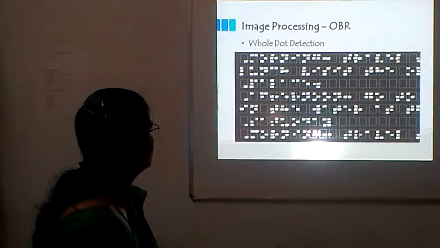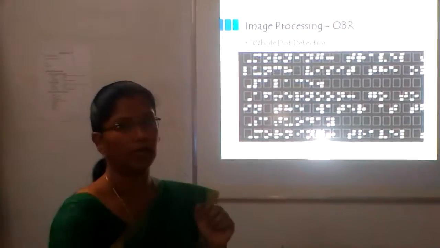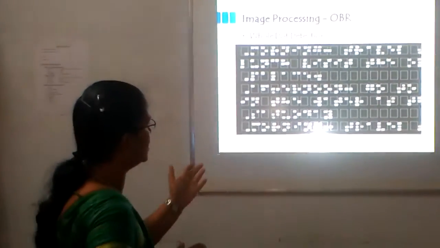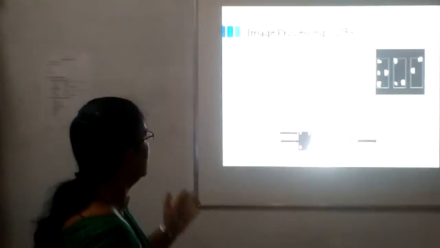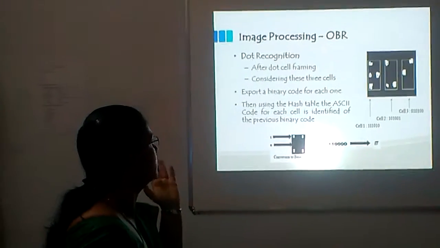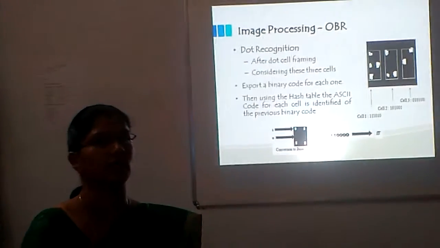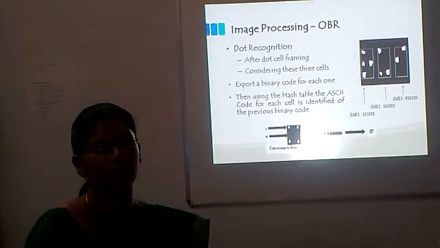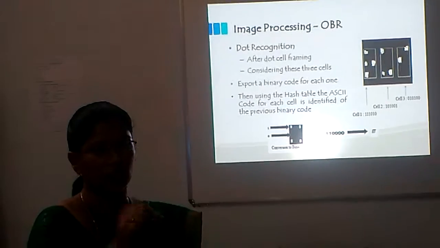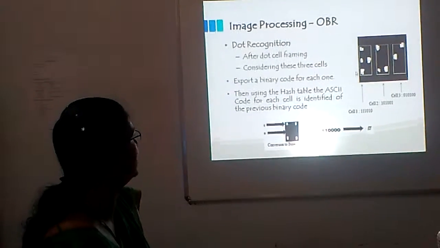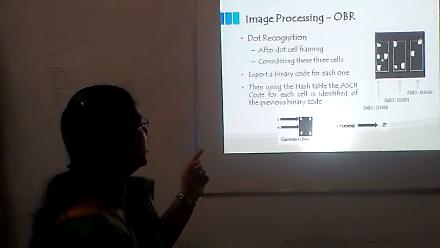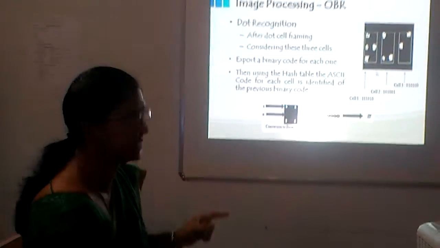After this, we get the dot detection, and with this dot detection I have done dot cell framing. The methodology here is dot part detection, which uses the centroid of the dot. Where a dot is there, with its centroid I draw the cell framing.